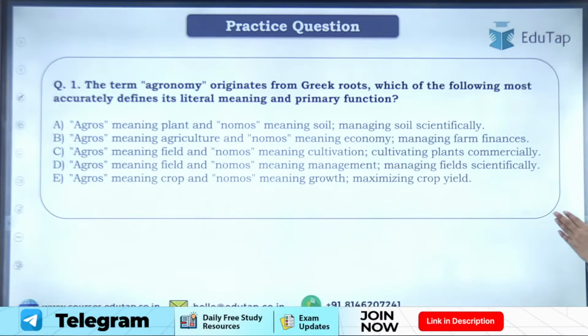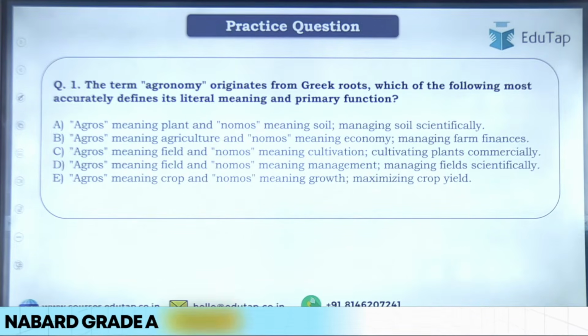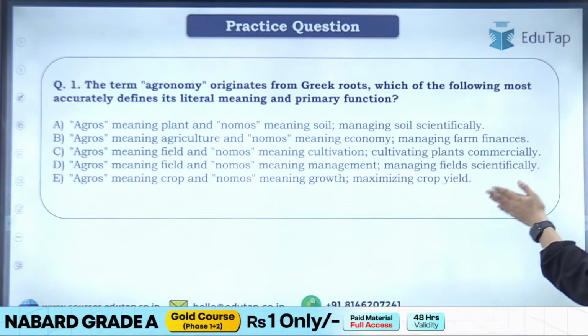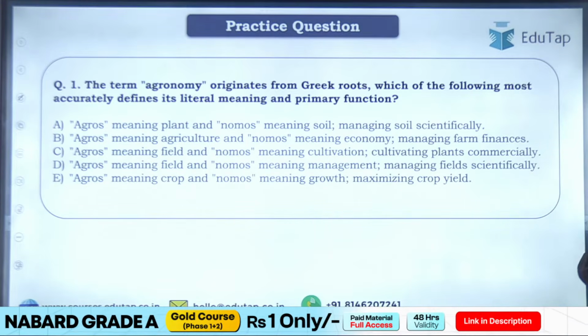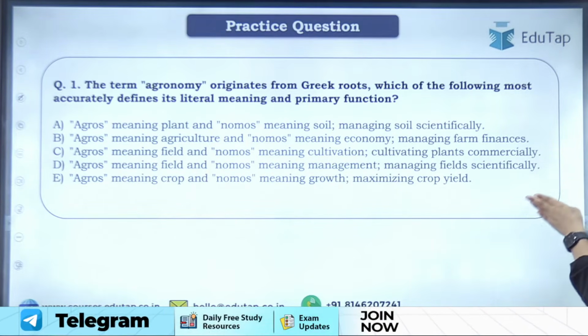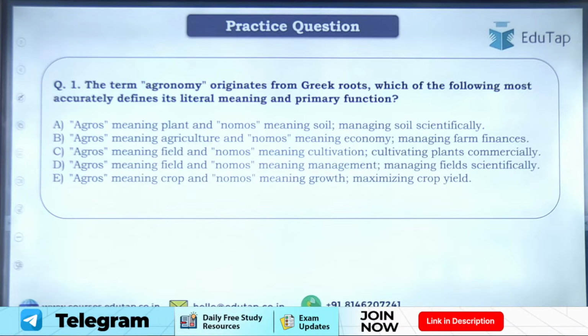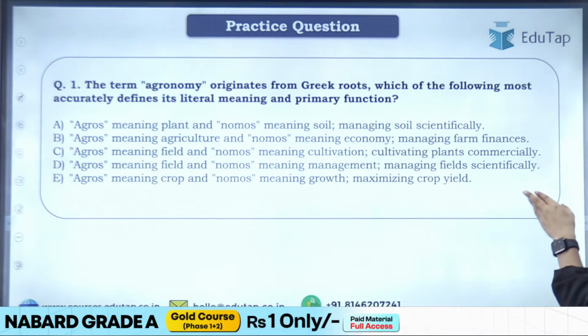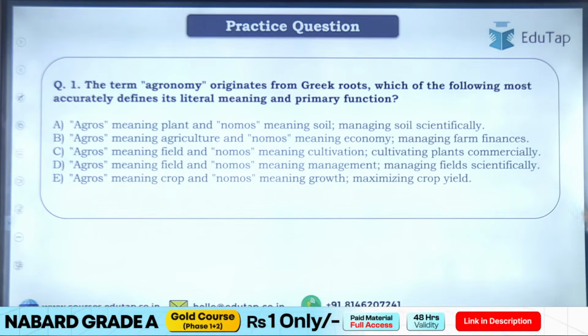Option B, agros meaning agriculture, nomus meaning economy, managing farm finances. Option C, agros meaning field, nomus meaning cultivation, cultivation of plants commercially. Option D, agros meaning field, nomus meaning management, managing field scientifically. Option E, agros meaning crops, nomus meaning growth, maximizing crop yield.